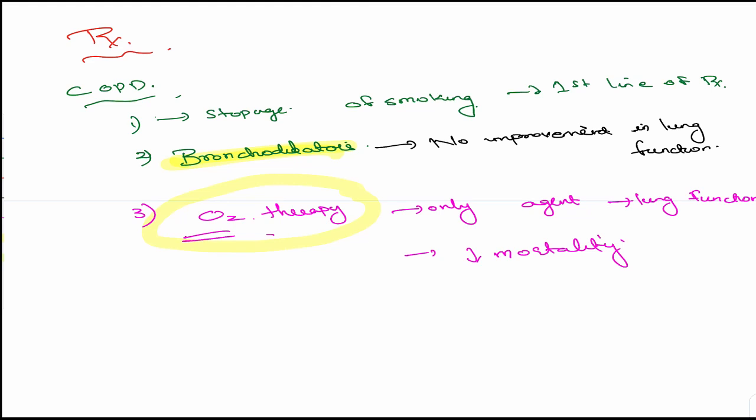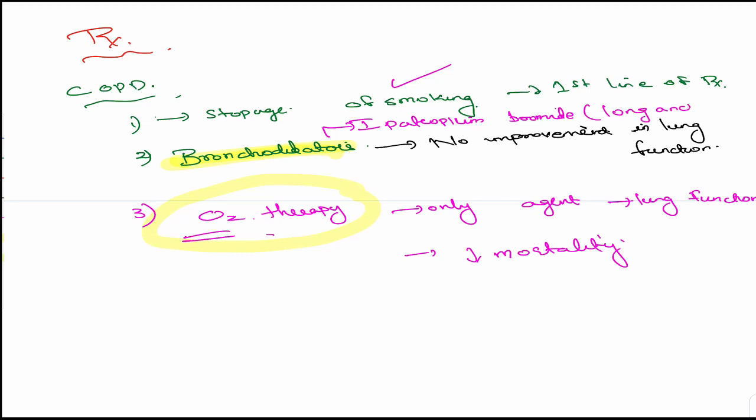Another difference I want to tell you. In asthma, what was the agent of choice we used for the treatment? Beta-2 agonist, isn't it? Salbutamol, terbutaline, short-acting beta-2 agonists. But here we're using the other agent, ipratropium bromide. That is anticholinergic, like parasympatholytic, isn't it? We studied this. So here we're using ipratropium bromide as a first line drug after cessation of smoking, rather than salbutamol or terbutaline. Why? Because this is long acting.